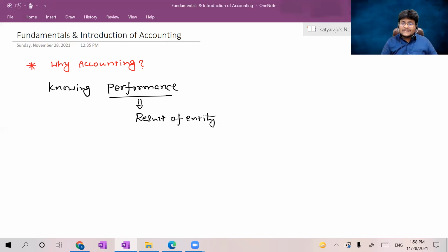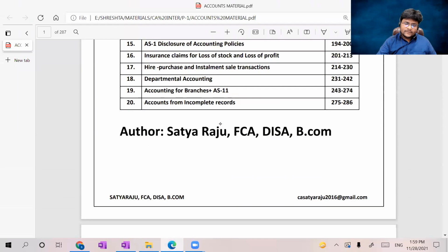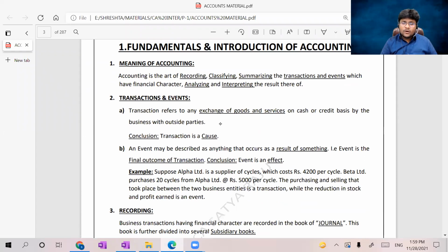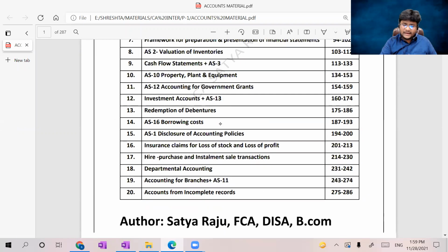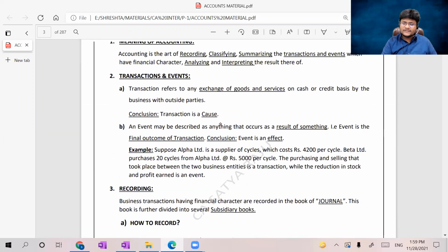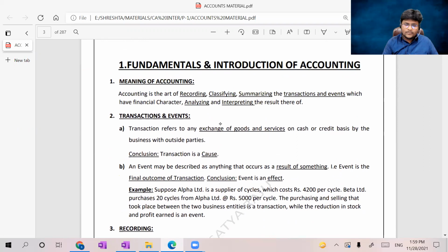Okay. So then what is the meaning of accounting? From the meaning of accounting, I will try to establish each and every link. Now coming to the meaning of accounting, guys, all of you. Here I'm not touching anything. I dragged two to three pages, but I'm not touching the index or any blueprint and all other stuff. First let us discuss the fundamentals. After that, I will introduce all such things. Now coming to the meaning of accounting.